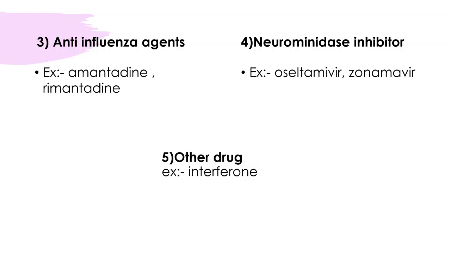So today we saw the whole classification of the antiviral agents. You should know that antiviral agents are drugs which act against some virus. Our classification starts from drugs acting against herpes virus, then drugs acting against HIV, drugs acting against influenza virus, neuraminidase inhibitors, and other drugs. You should remember each and every heading and 2 to 3 examples of each.